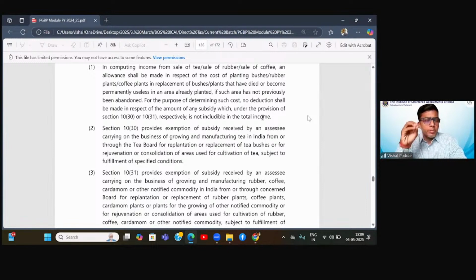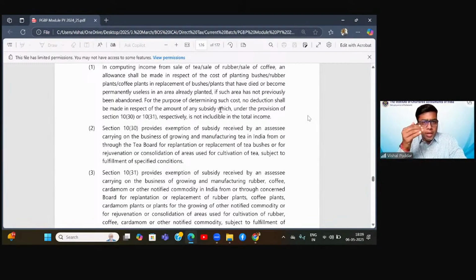Now, please understand the meaning of this language. What it says, for the purpose of determining this cost, which cost? The cost of planting these bushes. No deduction shall be made in respect of the amount of subsidy. Now see, subsidy is an income.